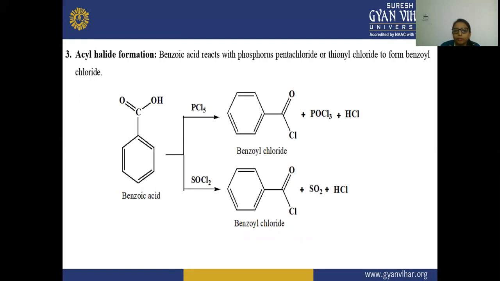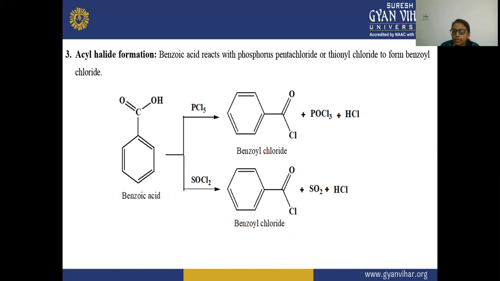Next, the third reaction is your acyl halide formation. In this, you will see the benzoic acid is reacting with phosphorus pentachloride, or you can say thionyl chloride, and there is a formation of benzoyl chloride. With PCl5, the OH will be removed from here, and the chlorine will add to this position. POCl3 is formed and HCl is formed.